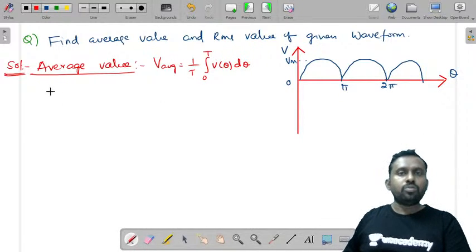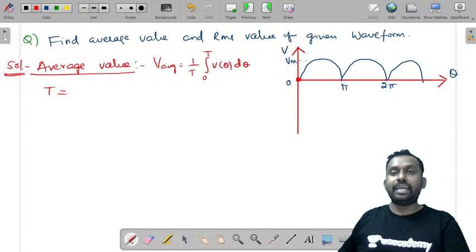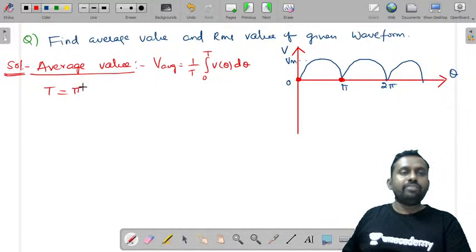Right? So what is the time period here? That is very important. You need to identify the time period. See, 0 to pi, it is repeating periodically. That means the period is 0 to pi, because the same waveform is repeating from pi to 2 pi even. So the periodicity here is pi. So T value is pi.